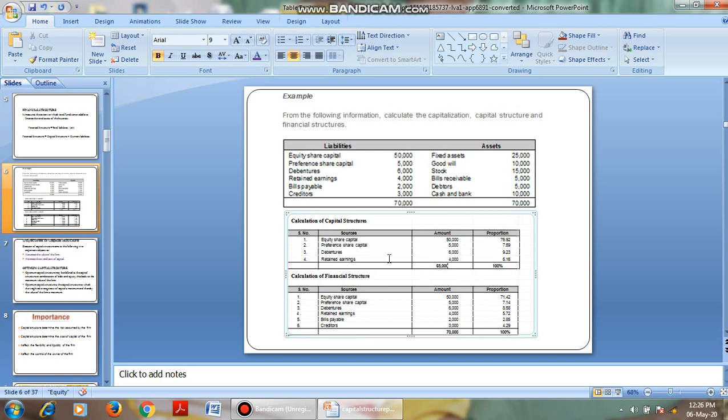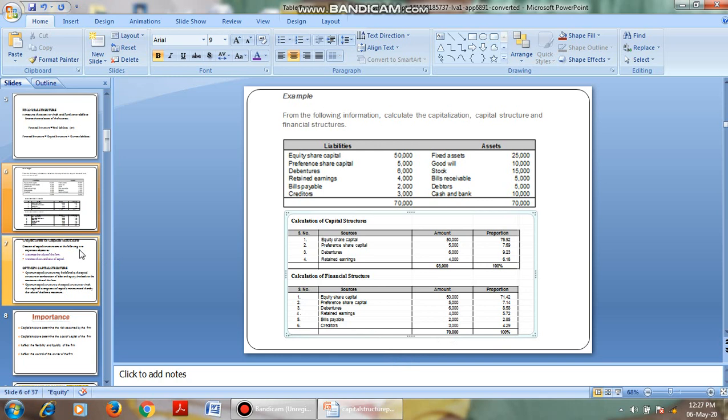Okay, in simple sense, what I want to say is capital structure is the combination of all the long-term sources of finance. Financial structure consists of all the liabilities, not only the long-term sources of finance like equity, preference, debenture, retained earnings, it also consists of current liabilities such as bills payable, creditors. So the financial structure consists of the total liabilities, whereas capital structure consists of only long-term liabilities. Here also we add up all the long-term sources of finance, and then we go for the proportion of it.